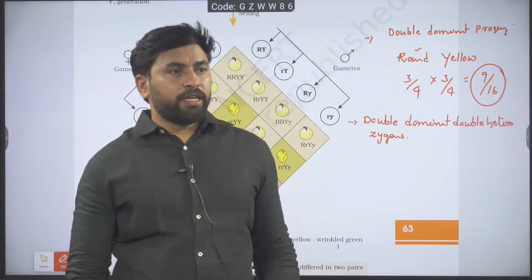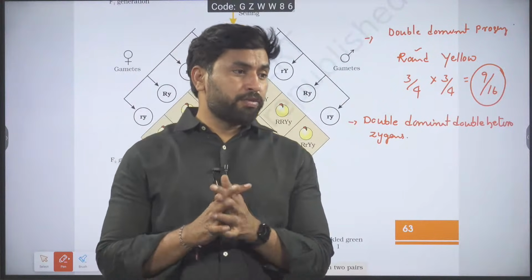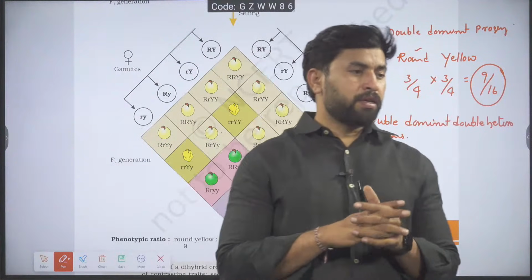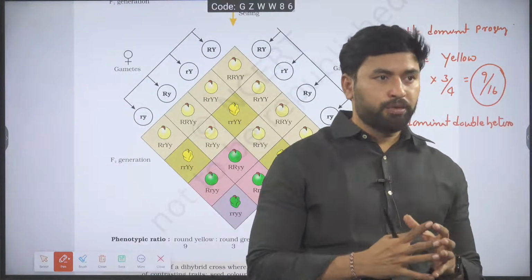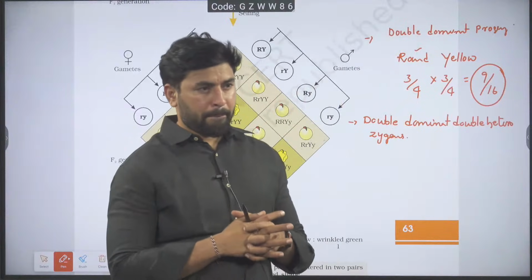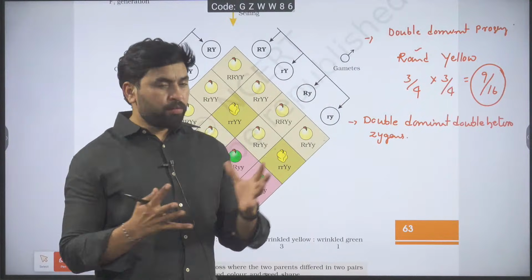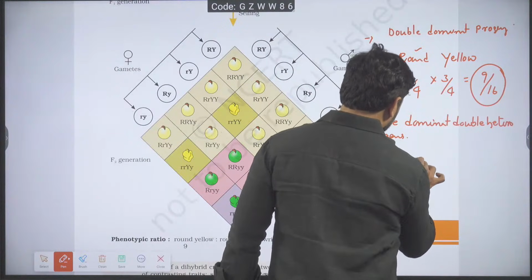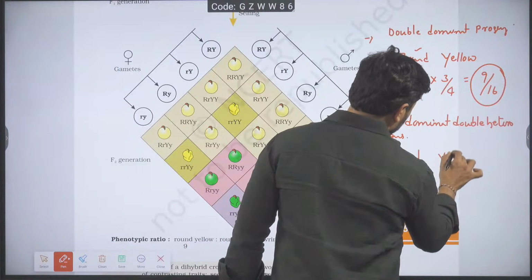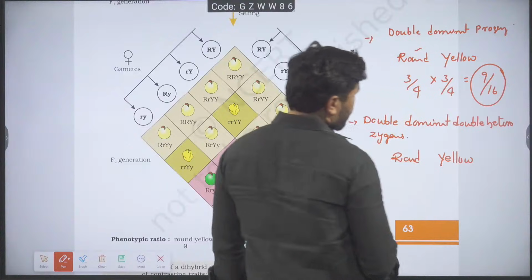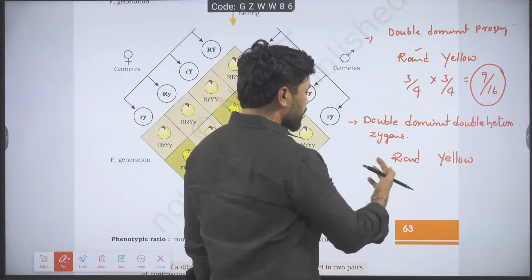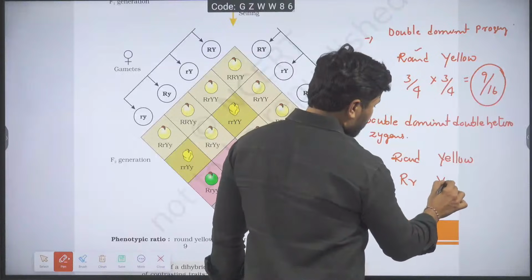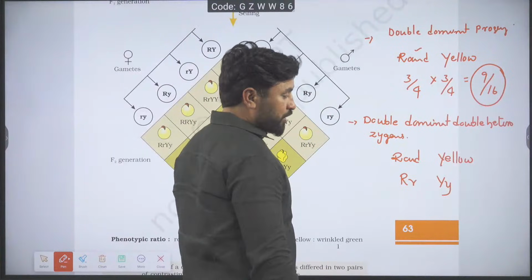Let us calculate double dominant, double heterozygous individuals. Double dominant, first of all, right? Round, dominant or not? Yes. Yellow, okay, dominant. Double dominant, double heterozygous. It must be heterozygous, capital R, small r. Yellow is also must be heterozygous, capital Y, small y.